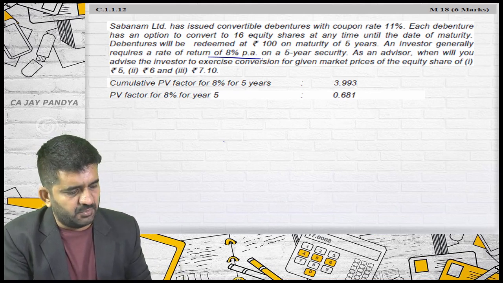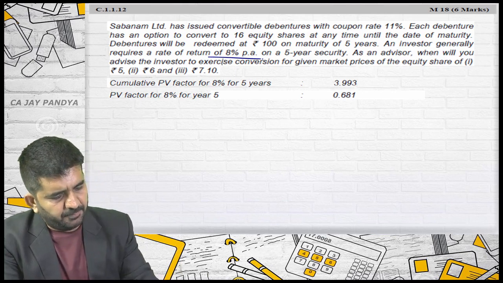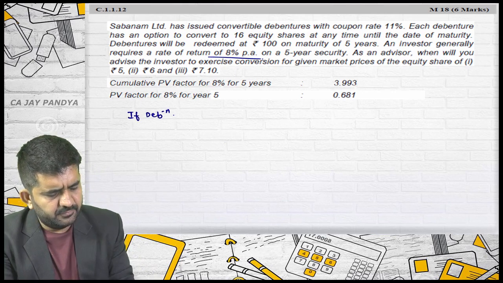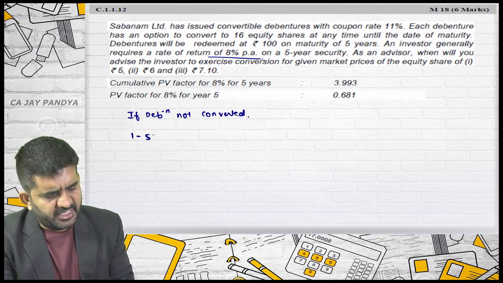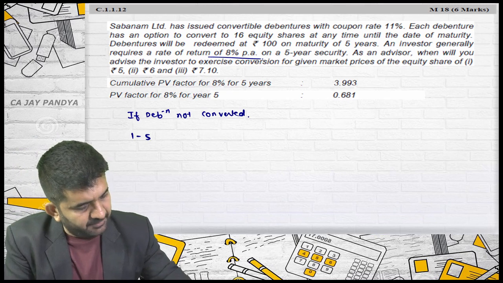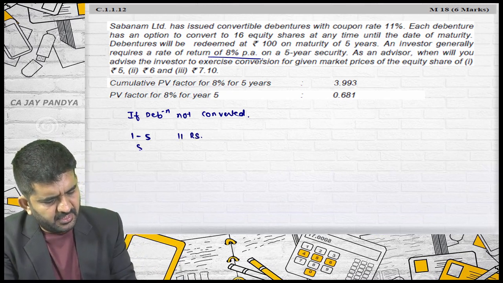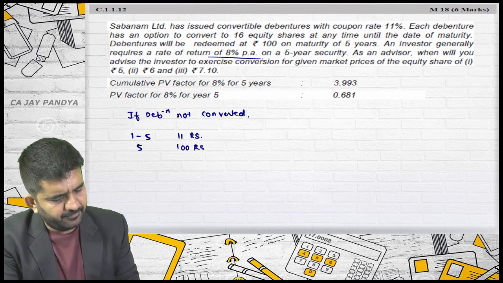Exactly the same question as we have done before. We are just finding it out again. For the period of 5 years, if debentures are not converted, what will be the cash flow from 1 to 5 years? 11% into face value 100 is 11 rupees. At the end of the 5th year, I will be getting 100 rupees back.